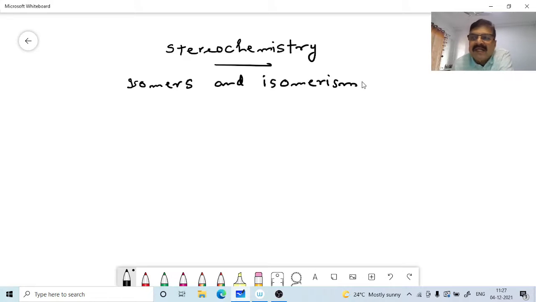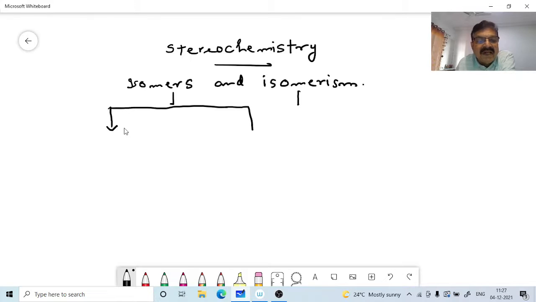What are the major classes of isomerism? We can say there are different classes of isomers.